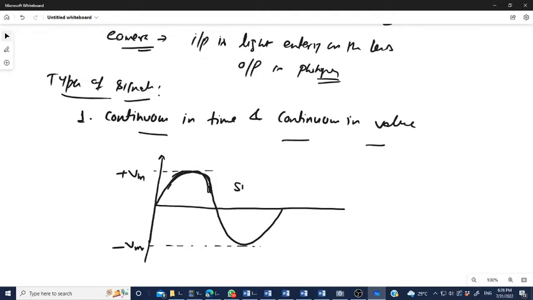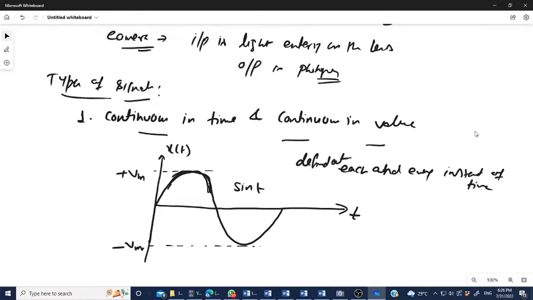This is a graph of sin t, which you know very well. Let's say x(t) is equal to sin t. It is defined at each and every instant of time, first thing.